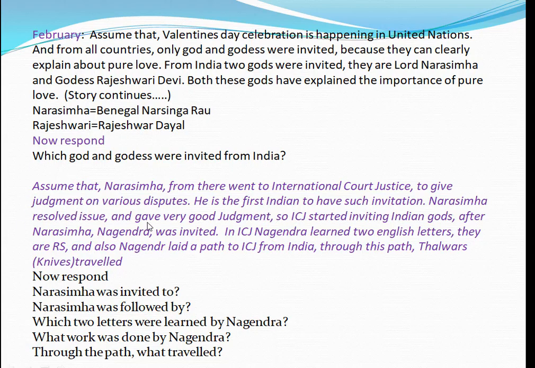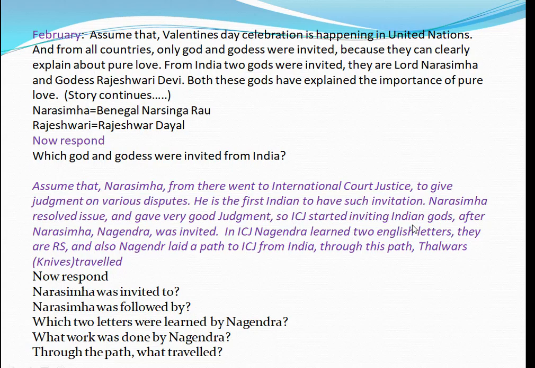See here. Assume that Narasimha went from the United Nations to the International Court of Justice, ICJ. It is in the Hague, Netherlands, to give judgment on various disputes. Why did he go to the International Court of Justice? To settle various disputes. He is the first Indian to have such an invitation, right? So he is the first person to visit the International Court of Justice. Now Narasimha resolved the issue. That means he settled the issue and gave a very good judgment. So the ICJ, that means the International Court of Justice, started inviting Indian gods.